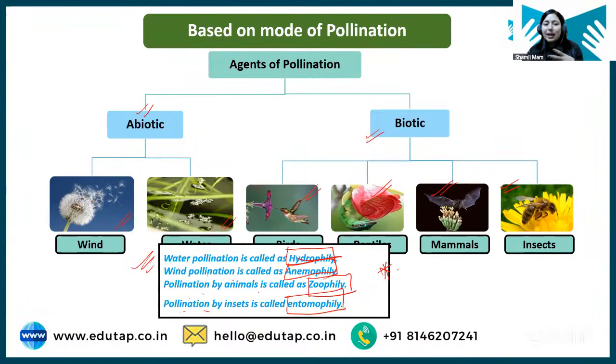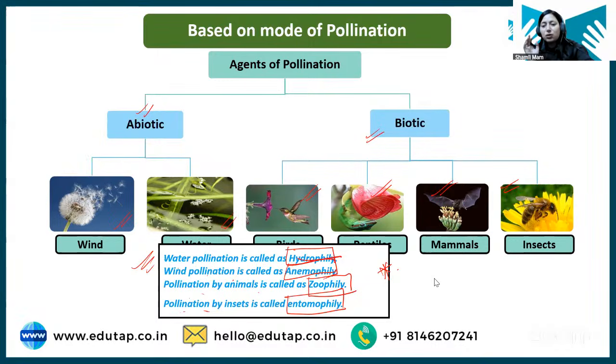Or sometimes the male reproductive organ matures later than the female. So the flower where the male reproductive organ has already matured will pollinate another plant. There are so many terminologies and so many reasons behind cross pollination. You just need to learn what is self and what is cross. Self is when pollination happens within a flower. If pollen is transferred from one flower to another flower, that is cross pollination.